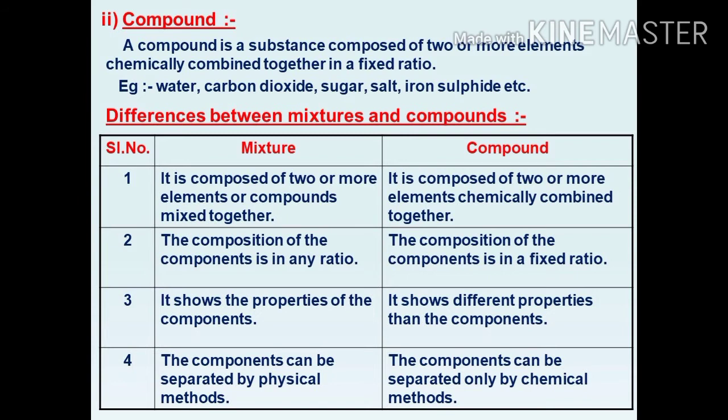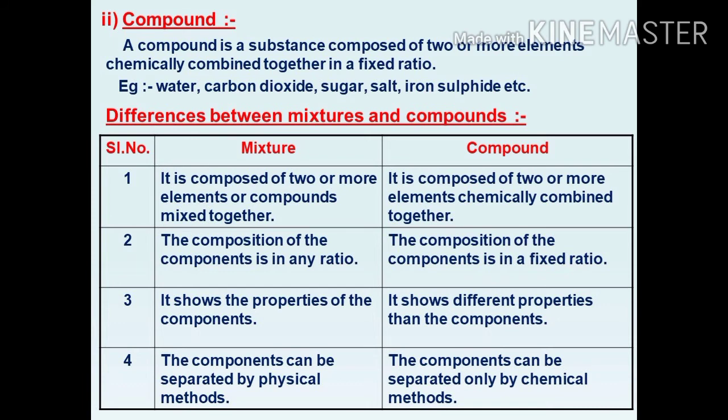Now we can see the difference between mixtures and compounds. A mixture is composed of two or more elements or compounds mixed together. A compound is composed of two or more elements chemically combined together. In a mixture, the composition of the components is in any ratio.